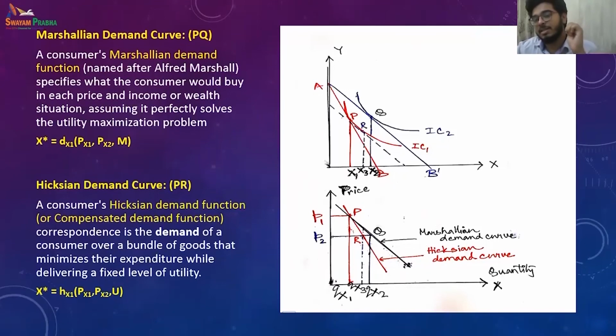As we say, the demand curves are derived using these consumer behavior and revealed preference theories. There are two types of demand curve. One is the Marshallian demand curve, which we have discussed. Just the change in price will cause a change in quantity demanded, and hence when price is increasing, quantity demanded falls.